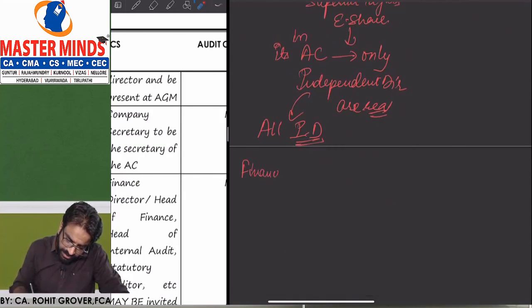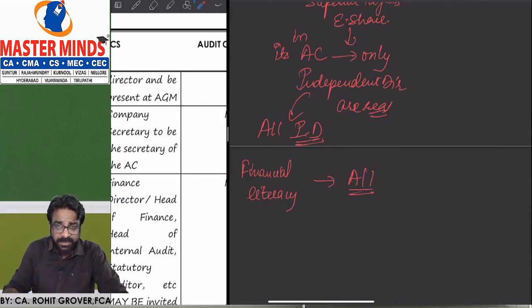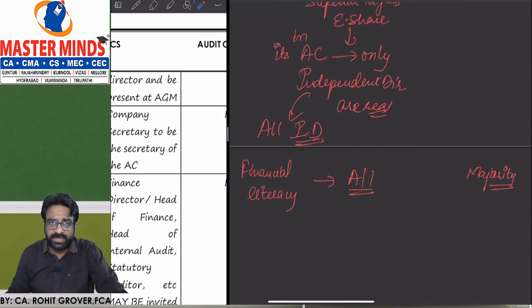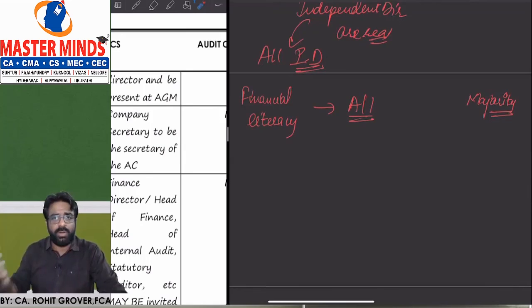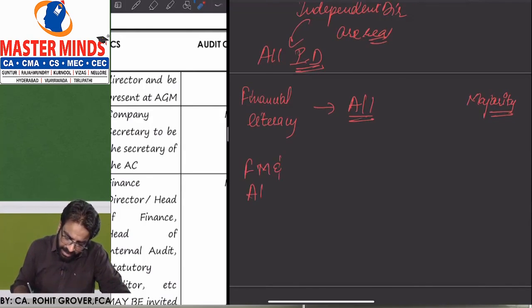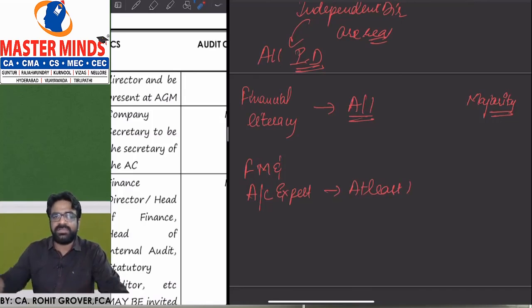Next point. Financial literacy. In the case of financial literacy, here all should be financial literate, or here the majority should be financial literate. Majority should be financial literate. But among all, do we need one financial expert? So financial management and accounting expert, how many people? At least one. We need at least one here, but in case of Companies Act, not applicable.